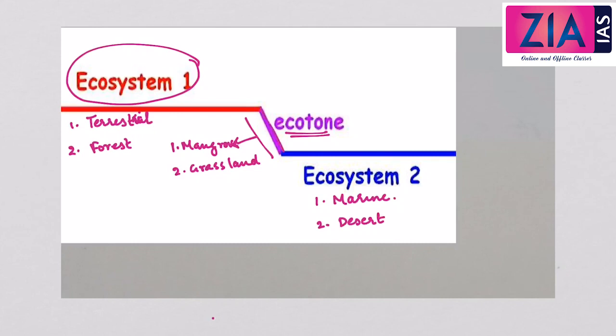Now I hope you got it. So ecosystem 1 and ecosystem 2, and in between both these ecosystems we have the transitional zone, or what we call as ecotone. So this is the ecotone. I hope you have understood the concept of ecotone by now. Now let's further move on.